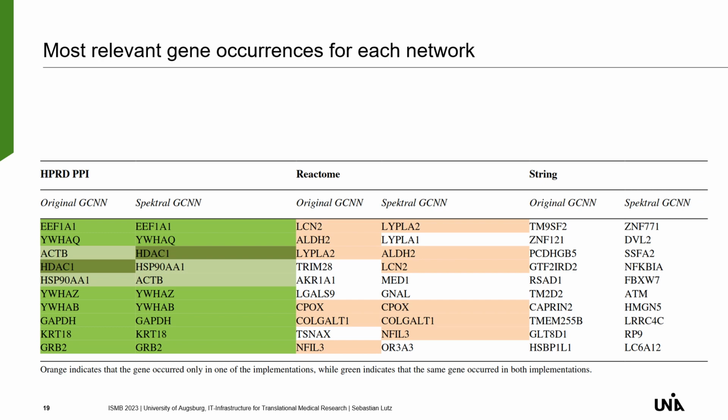Now we compared the most relevant gene occurrences for each network, and we can see in the table the top most relevant gene occurrences for each implementation and network. We can see that the overlap between both implementations is very high besides the STRING network, but we were able to uncover possibly more distant biomarkers for colorectal cancer with the Spektral implementation in the STRING network, because its size is much larger and therefore the overlap is not really shown in the topmost gene occurrences.